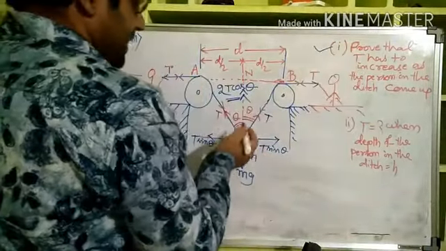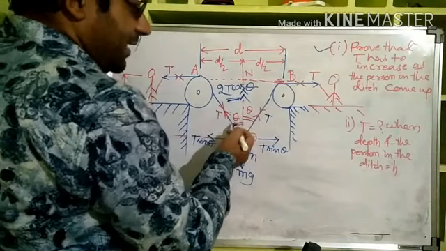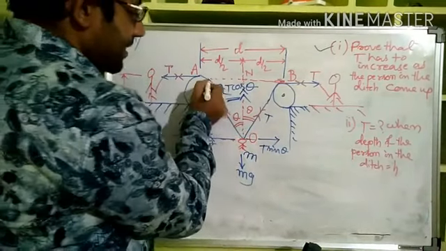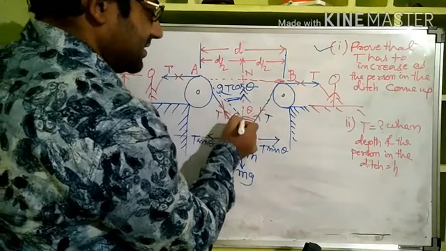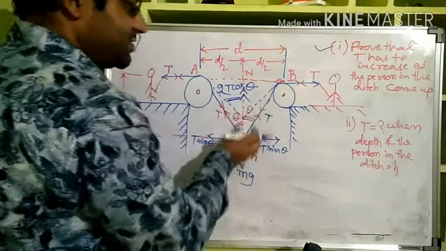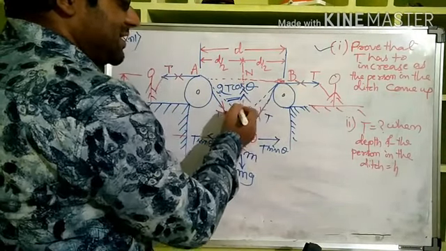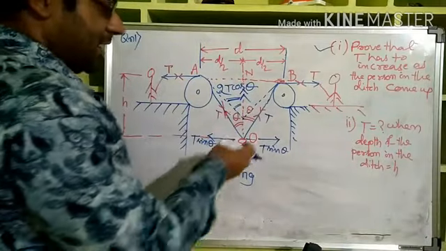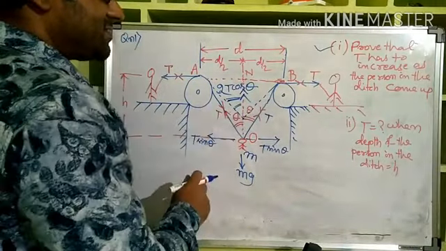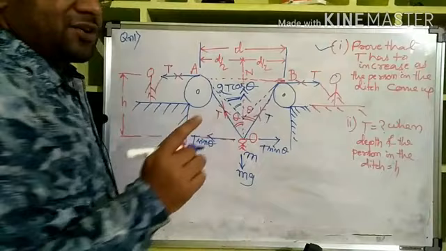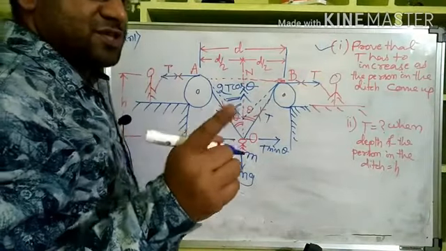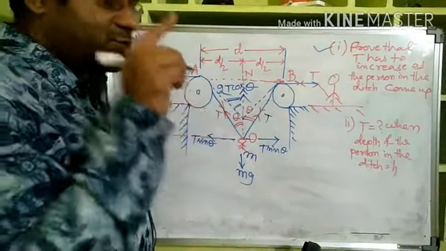Because see, as the person goes up, what will happen to theta? In the next case you can consider, let us say, this person rises to here. Don't you understand that theta is gradually increasing? As he rises up, theta will increase. Now cos 90 is equal to 0 and cos 0 is equal to 1.